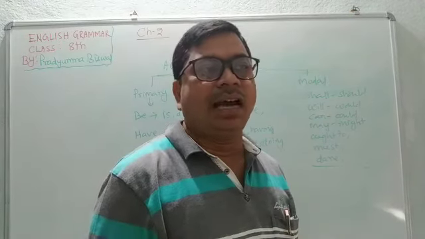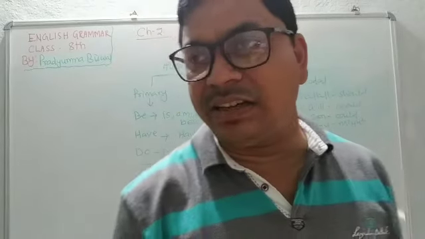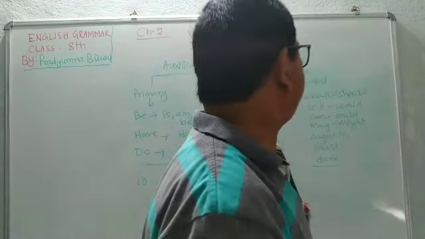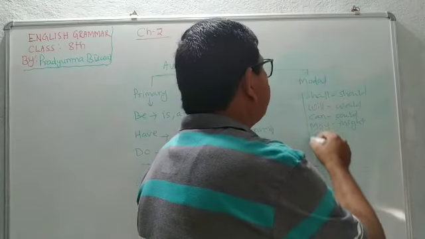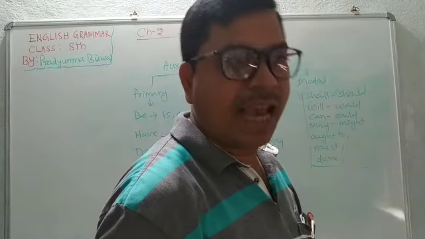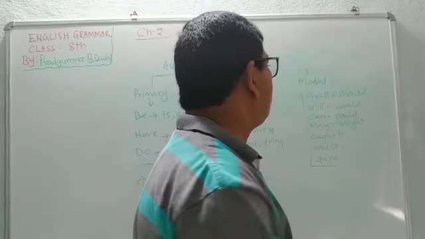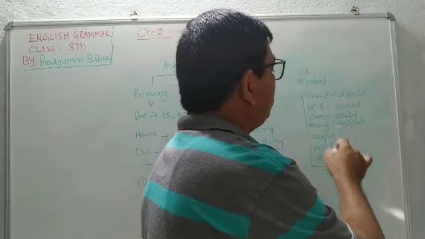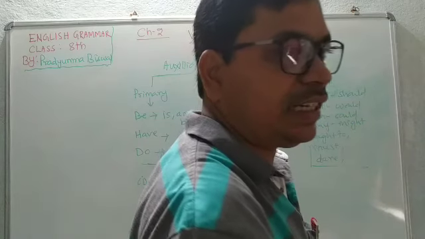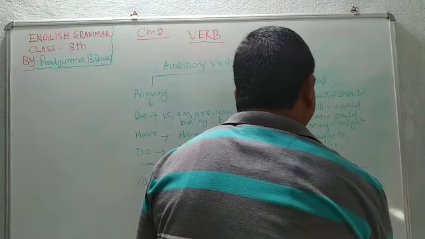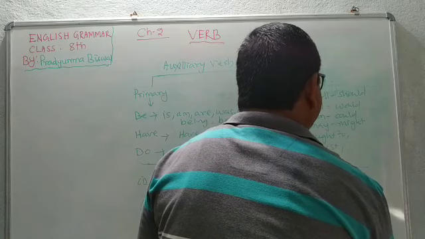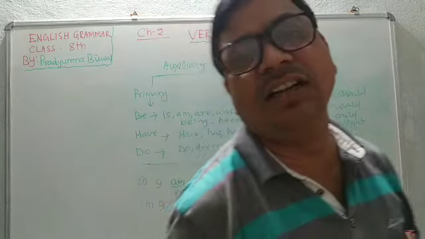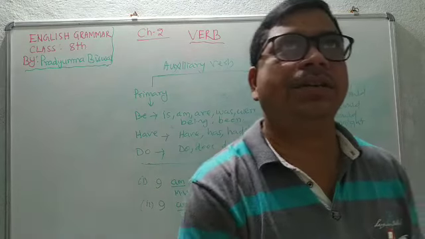I will a teacher, I will a student. It cannot be possible. So the auxiliary verbs which cannot be used as main verb are called modal auxiliary. They are shall, should, will, would, can, could, may, might, ought to, must, dare, used to, need not. These are known as the modal auxiliary verbs.